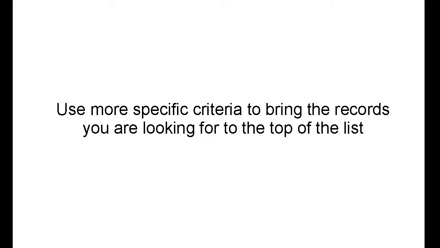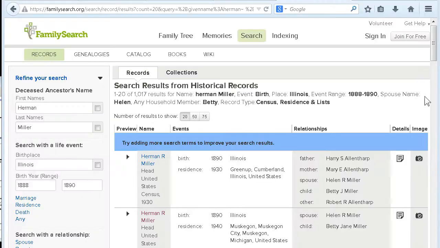Use more specific criteria to bring the records you are looking for to the top of the list. It might be fun the first couple of times to pop through the list looking for the records you need, but it gets old really fast. So what did I mean by that?